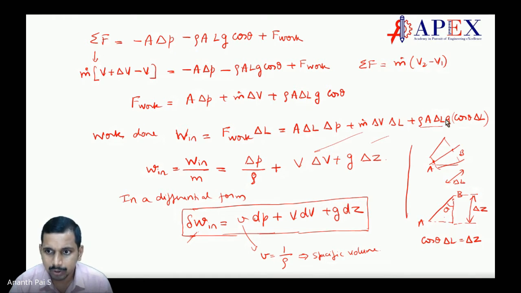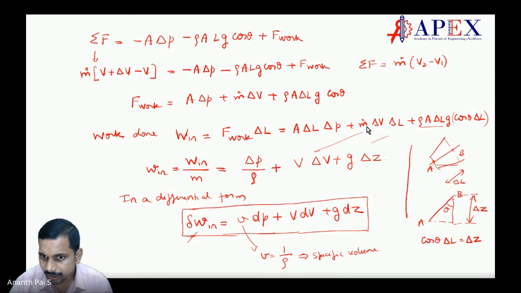Make sense? Now one more thing we do is we say small w in is equal to capital W in by mass. So mass here cancels here, right? Mass by volume gives density, correct? And here mass gets cancelled, but here you have delta L. There is a time factor here, dm by dt, correct? So that dt can be taken over here. So delta L by delta t is v, correct?